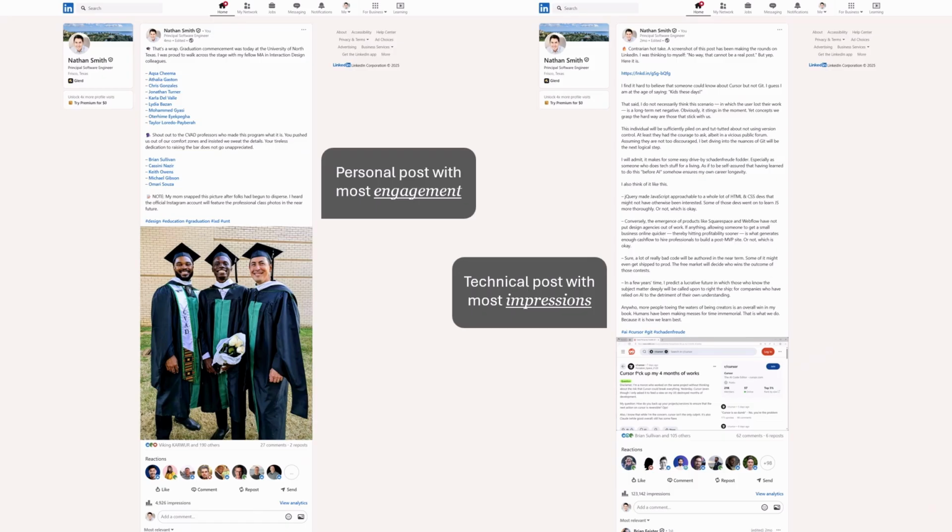These are screenshots of my top 2 LinkedIn posts. The personal post on the left had the most engagement. The tech post on the right had the highest number of impressions. For the personal post, this was a photo of myself and other interaction design students at UNT graduation. For the tech post, I was sharing my thoughts on using AI to write code. It contains a Reddit screenshot where a user had lost 4 months of work.